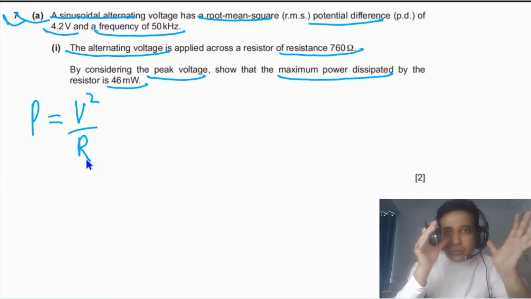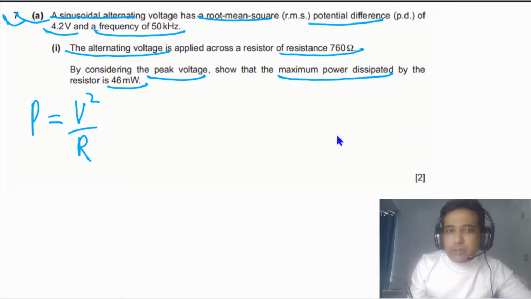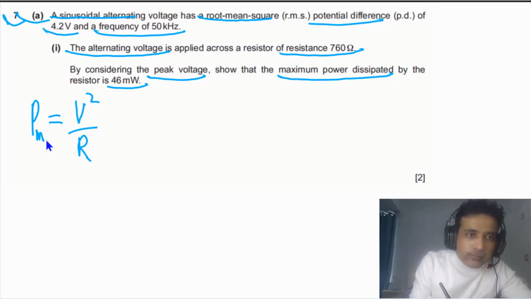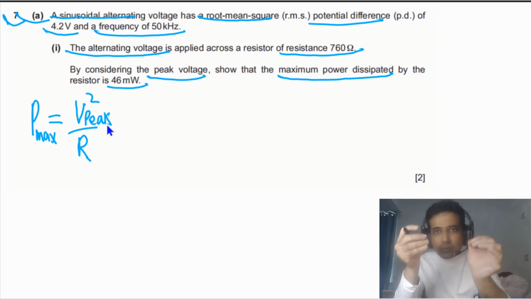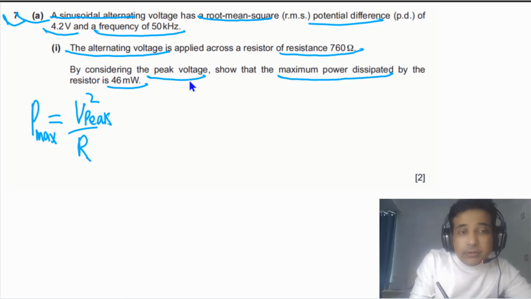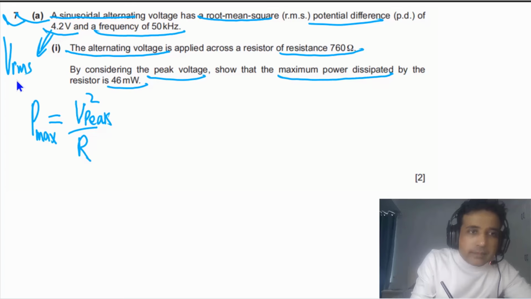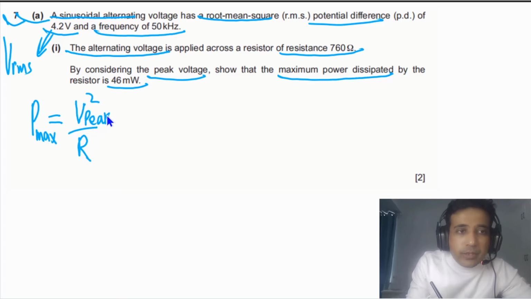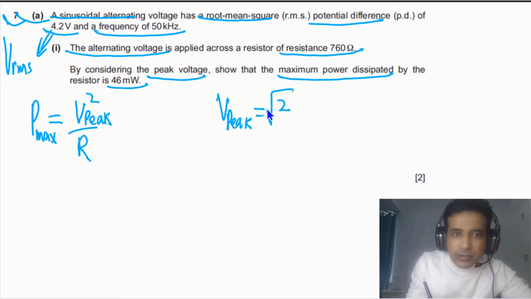Now the question is asking you to calculate the maximum value of power dissipated. So this value has to be the peak value. This is how you can come from DC to AC. But in the question we have VRMS, so we need to convert VRMS into the peak value. Simply we can write that the peak value is equal to root 2 times VRMS.